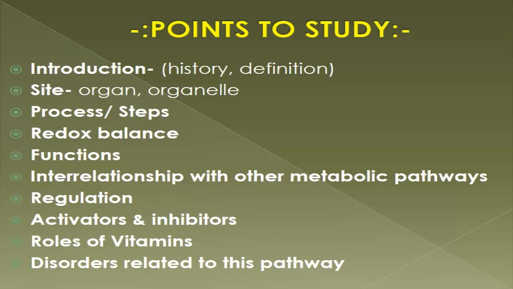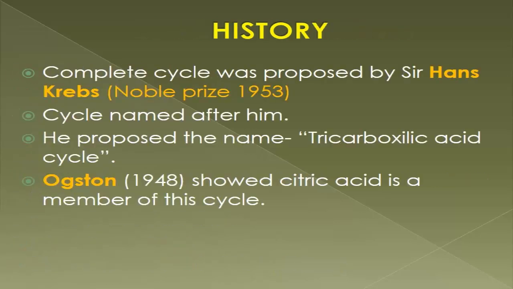Now, the next point is the functions of the pathway. Next, interrelationship with other metabolic pathways. Next, the regulation of the pathway. Next, the activators and inhibitors of the pathway. Next, the roles of the vitamins. And next, the disorders related to this pathway. Remember, each of the headings is one question that we ask in the exam about this pathway. Clear?